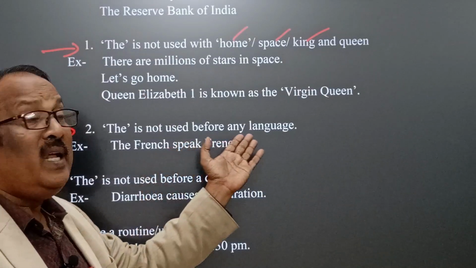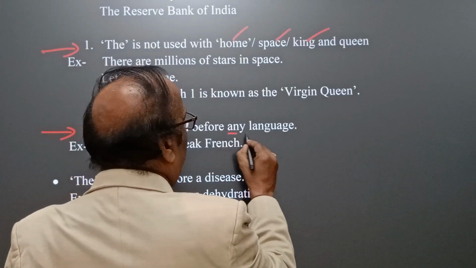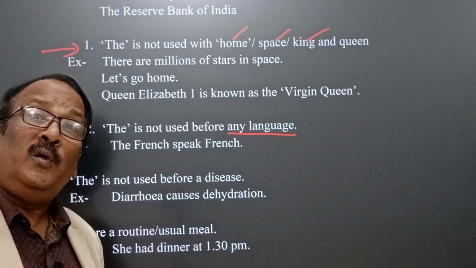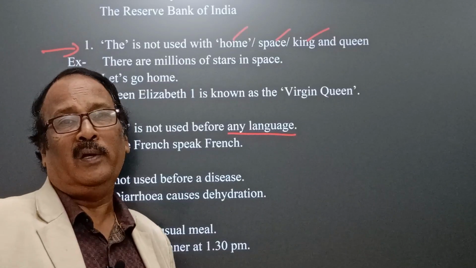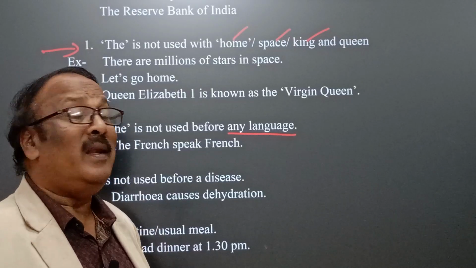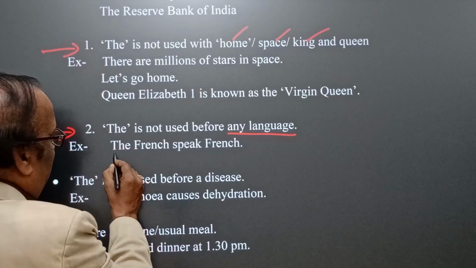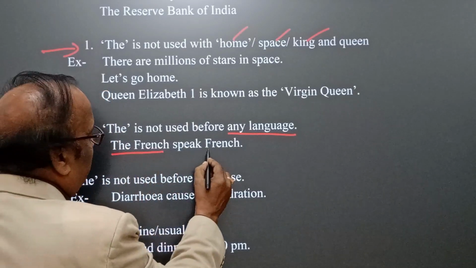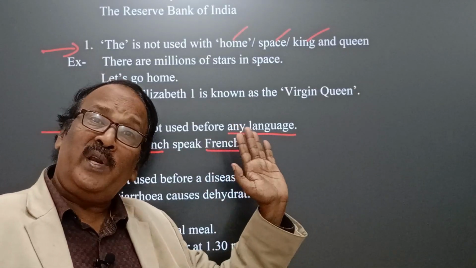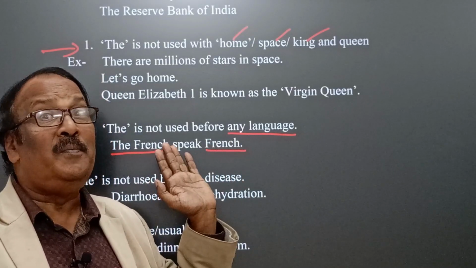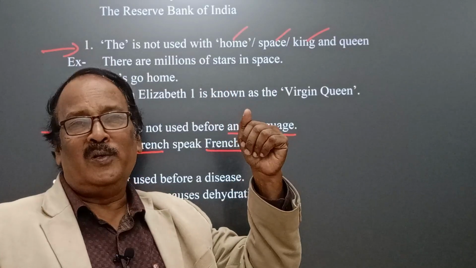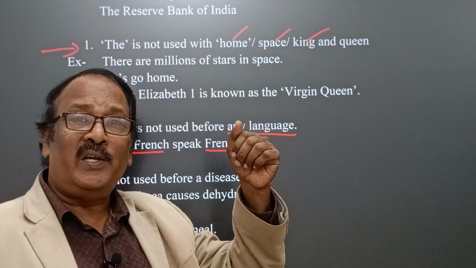"The" is not used before any language. Very interesting, any language. Here we find that "the" is used before the inhabitants of a country, but not the language they use. Okay, then how? You see here, the French speak French. It means the people of France speak the French language, but not "the French". Sanskrit is the oldest language of India. Okay, Sanskrit, not "the Sanskrit".